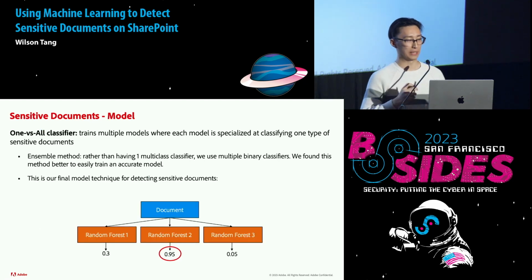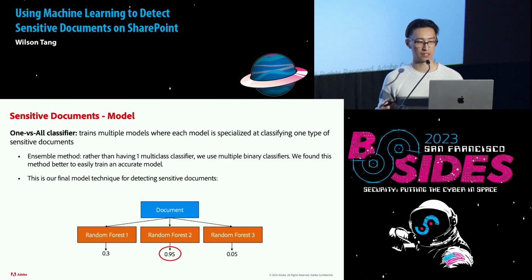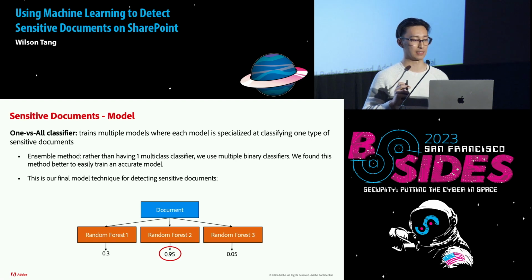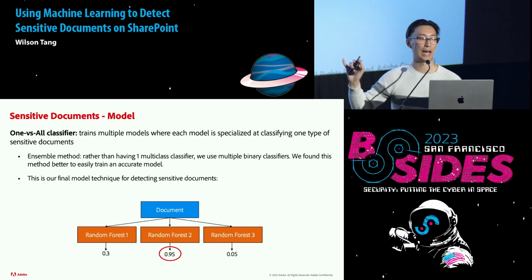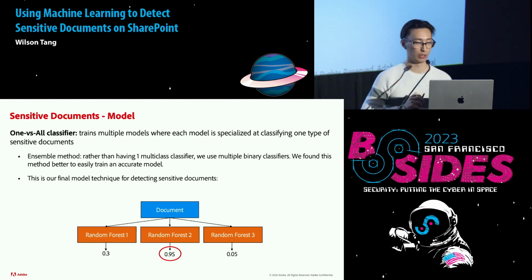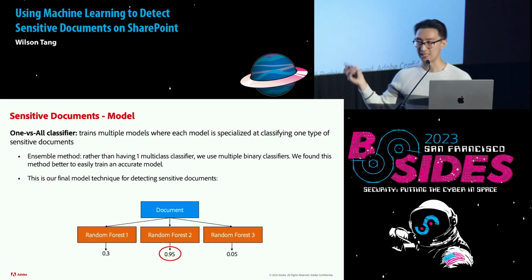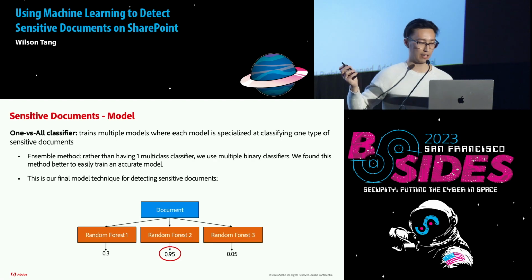And then finally, we add one more layer above the random forest where we create one versus all classifiers, where we train multiple models where each model is specialized at classifying one type of sensitive document. So in the diagram here, you can see random forest 1 could be really good at classifying API documentation. The second random forest can be really good at job offers, and the third one just another sensitive document type. And you can see in this example that we got a 95% confidence that this random forest thinks that this document is a job offer, while the other confidences were 30% and 5%.